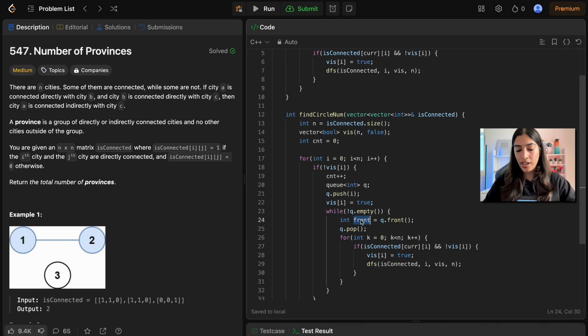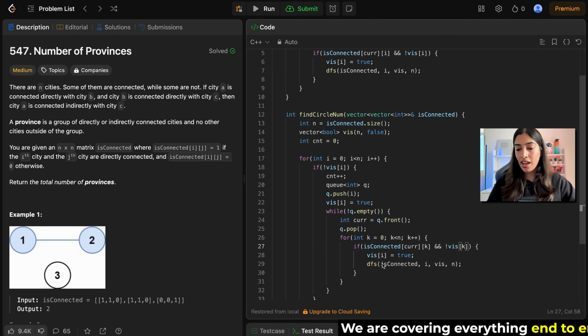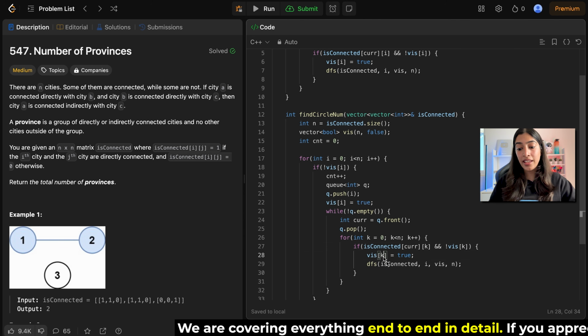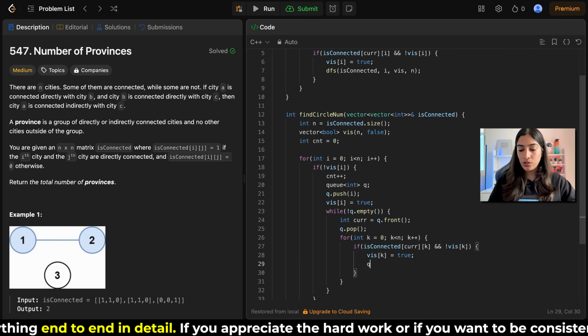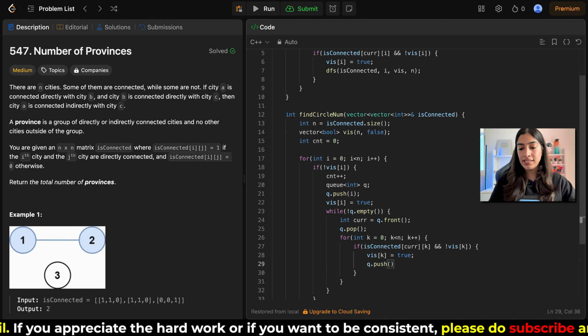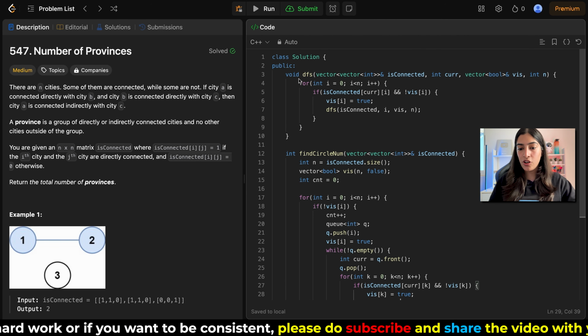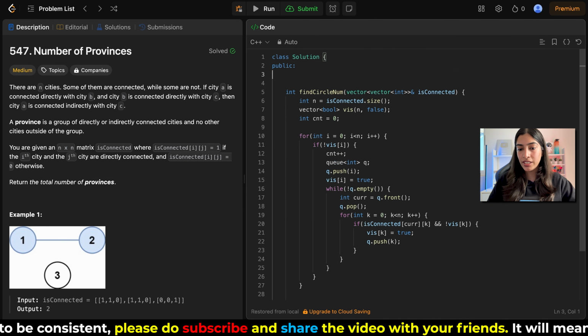So instead of this front, I could actually call it current also. So this becomes my current and is connected current to this k, and if k is not visited, then I'm going to mark it as true, and then instead of calling DFS, what do I need to do? I just need to put it into the queue. So queue dot push, and that's it. Okay. And now I can actually comment this out. I'm not using it. I'm just removing the DFS code.